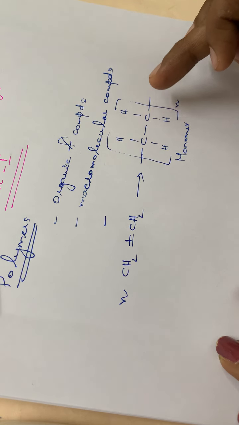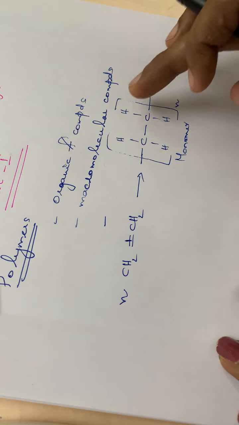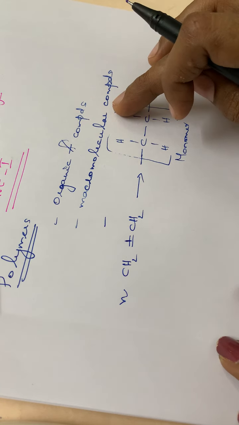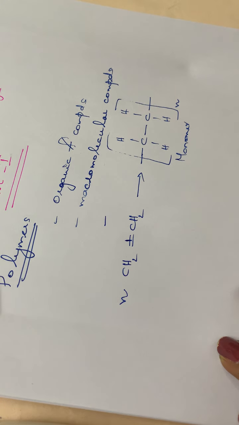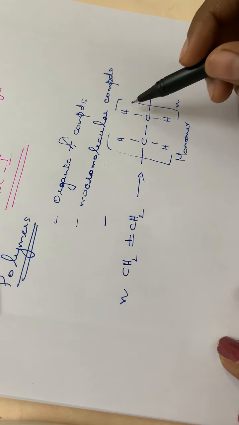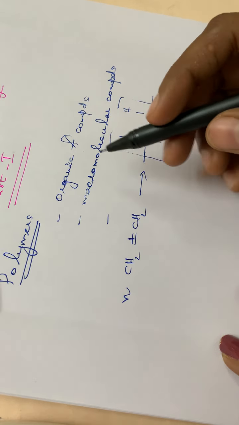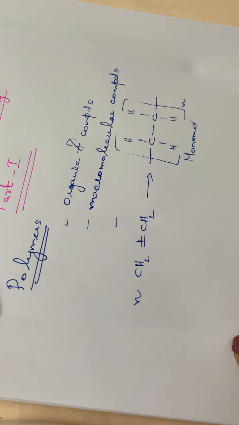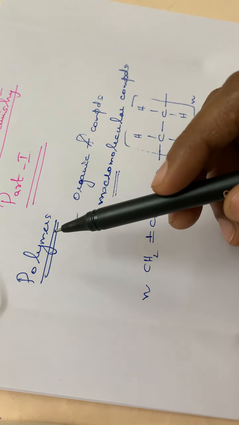CH2 single bond CH2, with two free valencies, repeating n times. So this repeating unit is called the monomer of that polymer. Many monomer units will be combining together to form a macromolecular organic compound, and that macromolecular organic compound we can call a polymer.